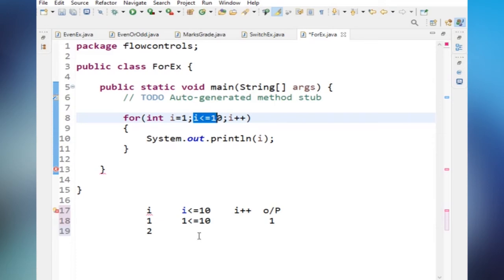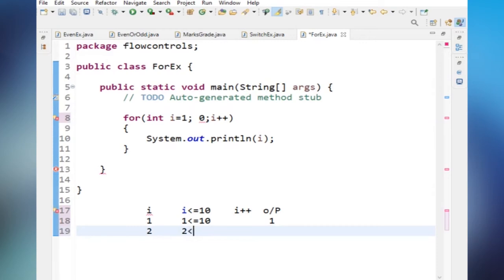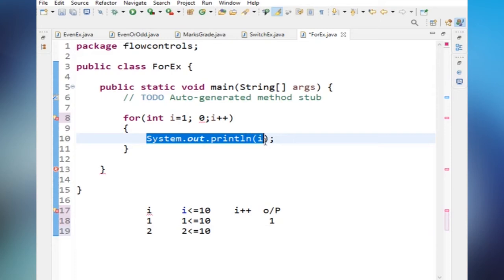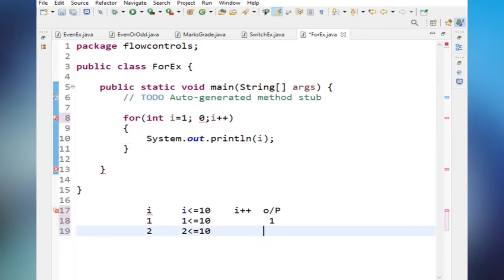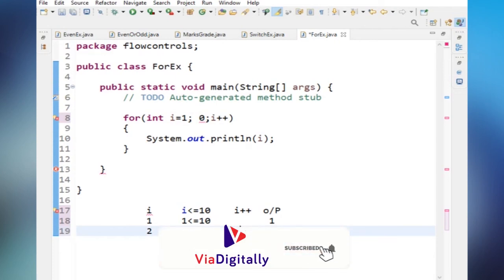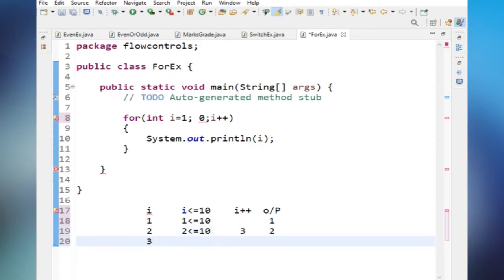After the increment, it will check the condition. What is that condition here? 2 less than or equal to 10. So the condition is true, which means again it will enter into system.out.println of I, and again it will print the value of I. What is the value of I? 2. Again it will go and check the I plus plus. I equal to I plus 1 means I is 3. Again it will go and check the condition.